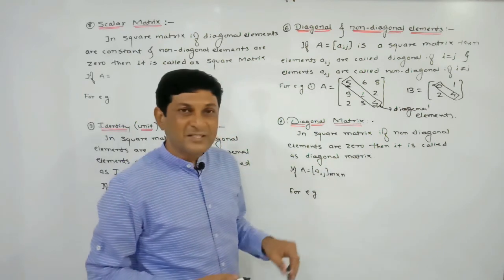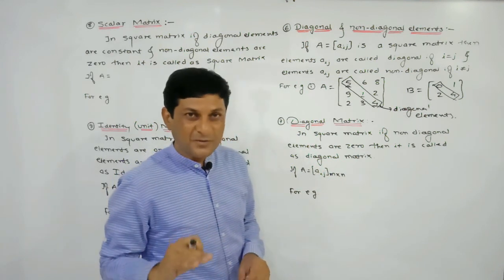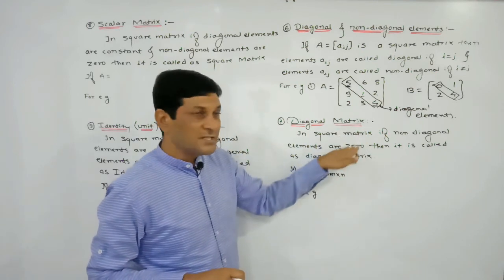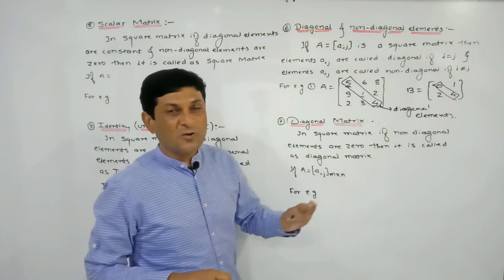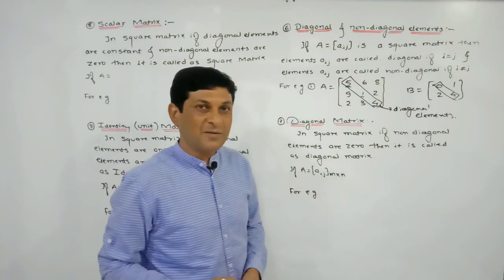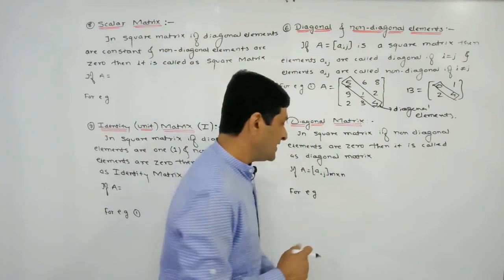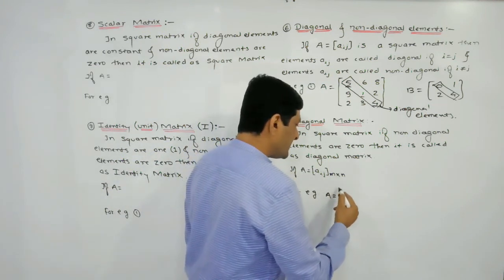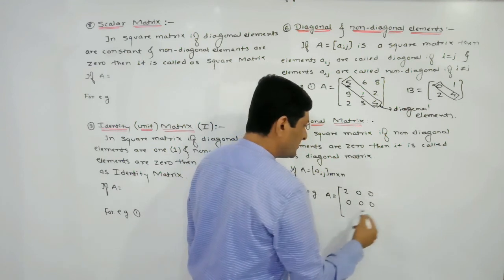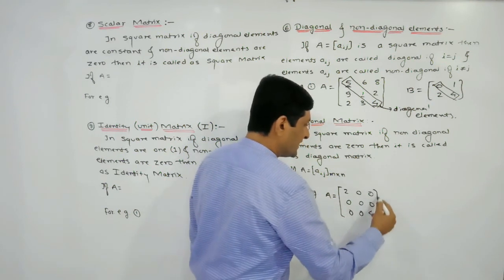First try to understand its definition. We will try to understand this definition by considering one example, and later we will write the same definition in terms of notation. Here the definition is written in verbal form, and later we will write another definition in terms of notation also, because, as I have already told you, most multiple choice questions can be constructed using notation. So here, let A be one matrix. Let the elements of this matrix be 2 0 0, 0 0 0, 1 0 4, 0 0 4. Let these be the elements.